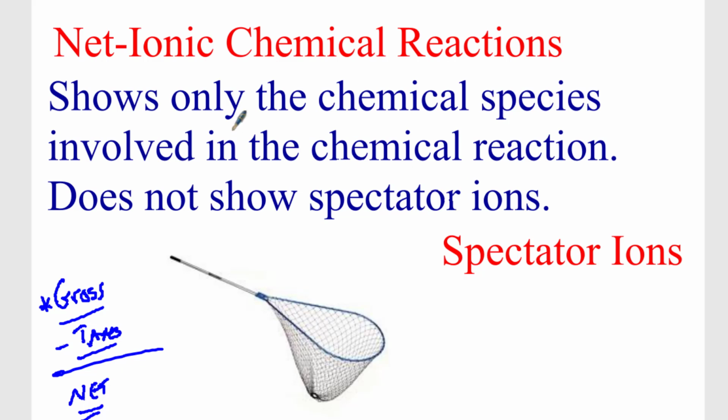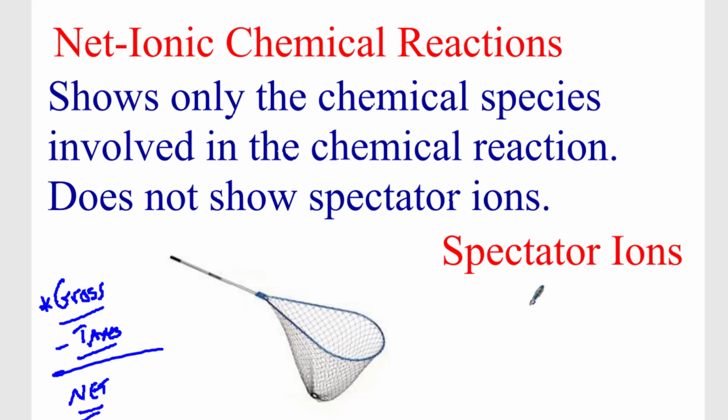And guess what? This net shows what you are actually getting. And in the same way, a net-ionic chemical reaction only shows the species that are involved in the chemical reaction. It doesn't show all the stuff behind the scenes, the stuff that's not reacting. It does not show what's called spectator ions. It shows just the net of what happens, okay? Which means we're not going to show spectator ions in our chemical reactions.